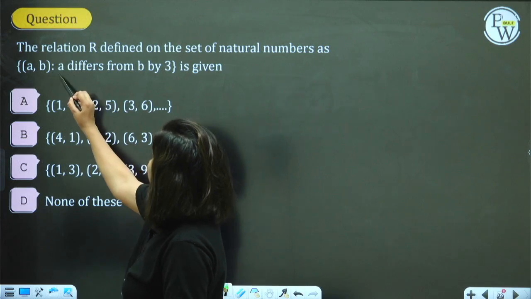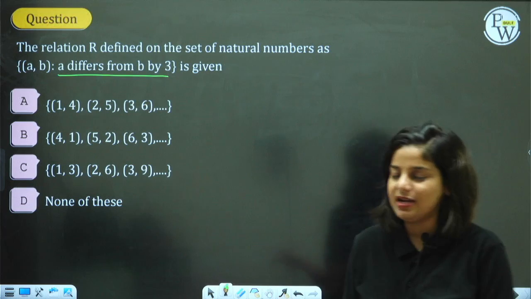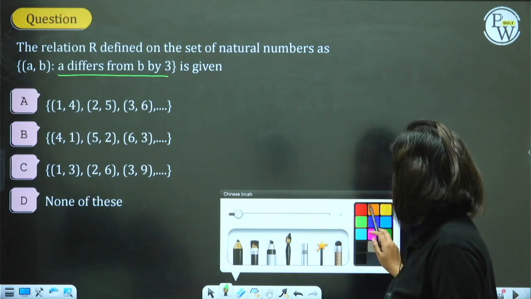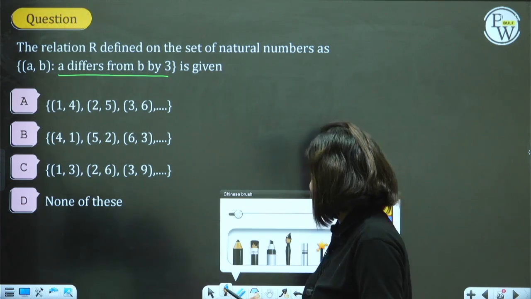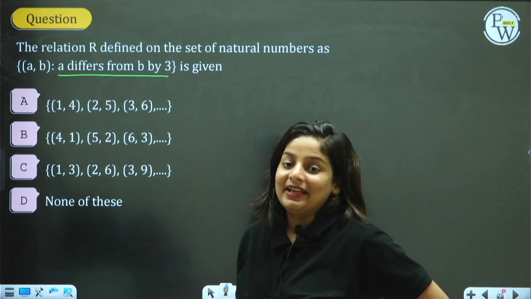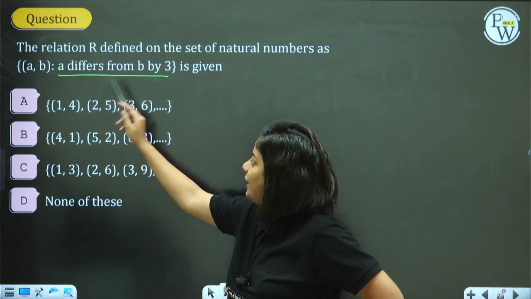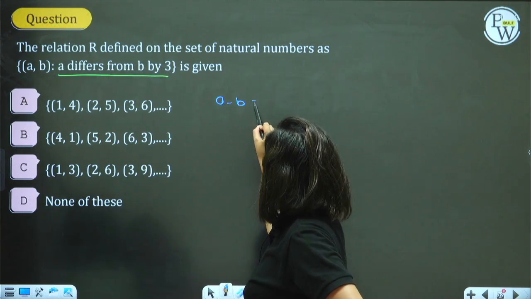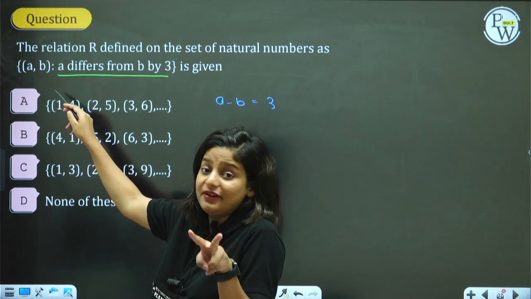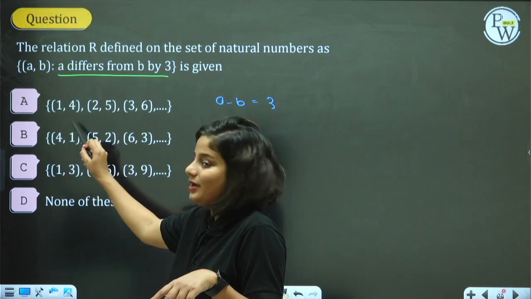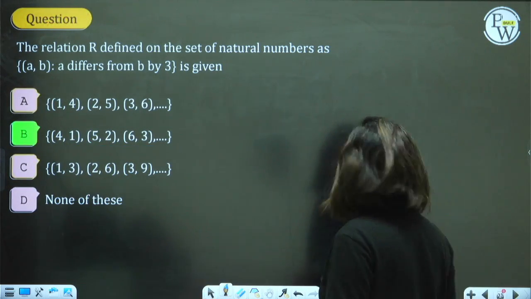A differs from B by 3, which is the correct answer? I just took this, it's a very easy question, but the reason for taking it was to see how many of you can tell me the right answer. A differs by 3, 1 minus 4 is minus 3. So A differs by 3 means A minus B should be 3, not B minus A. 4 minus 1, we are not talking about that; the difference should be 3. From first minus second should be 3. B is the answer. No confusions.